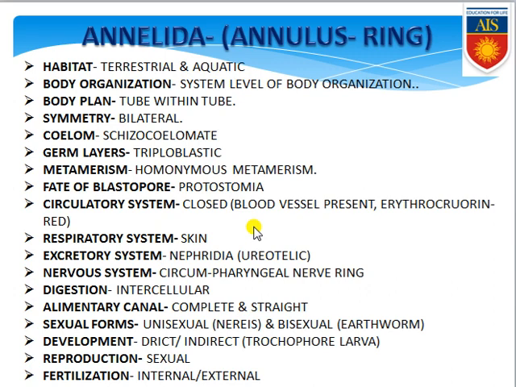Sexual forms: they can be unisexual, as in Nereis, as well as bisexual, for example earthworm. Development can be direct or indirect. If indirect development is found, it is through the trochophore larva; due to the presence of the trochophore larva it is indirect development. Next, reproduction is sexual, and fertilization is internal or external.